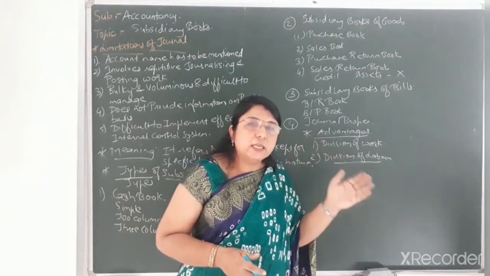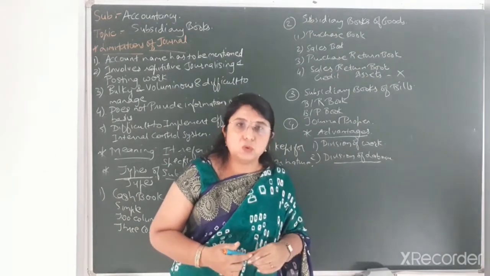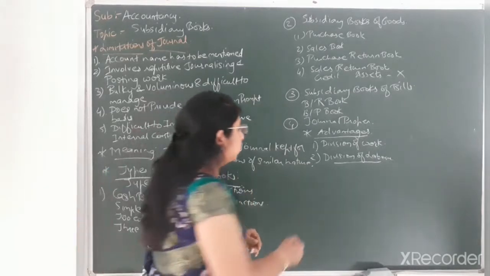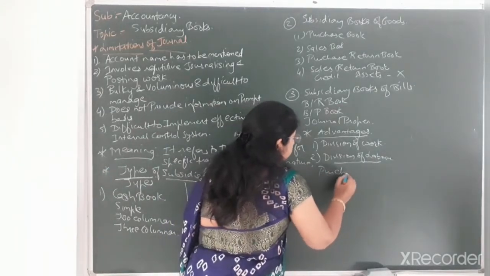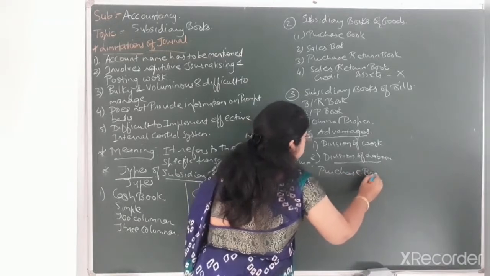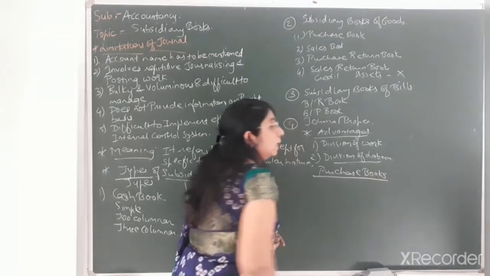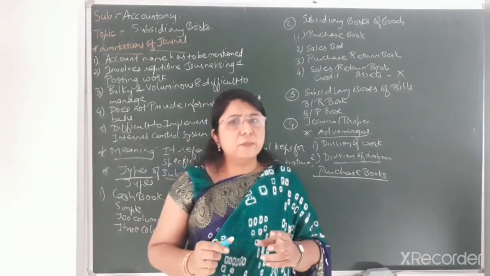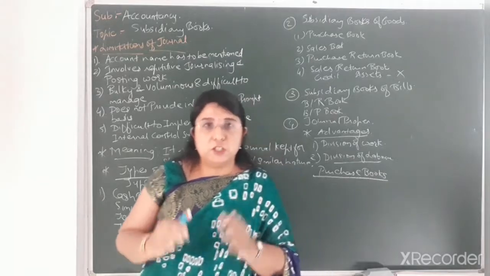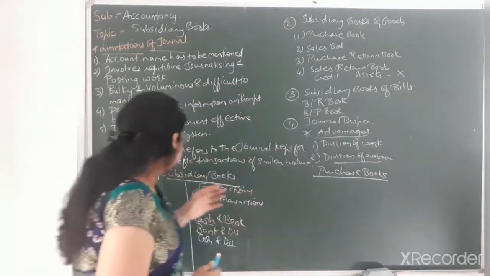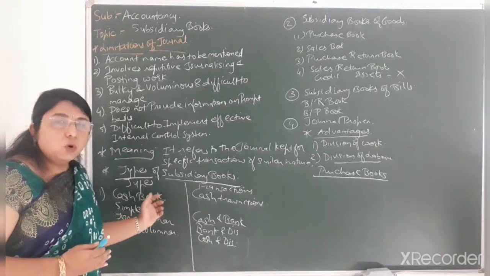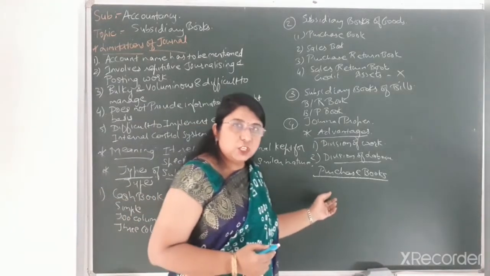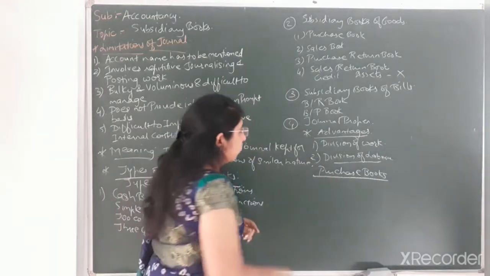Now after understanding the advantages of subsidiary books, let us understand the first type of subsidiary book, that is the purchase book. Today I am going to explain the first type of subsidiary books for goods, that is the purchase book. In case of purchase book, there are basically two types. Just as in the cash book there were simple cash book, 2-columnar cash book, and 3-columnar cash book, in the same way there are two different types of purchase book.